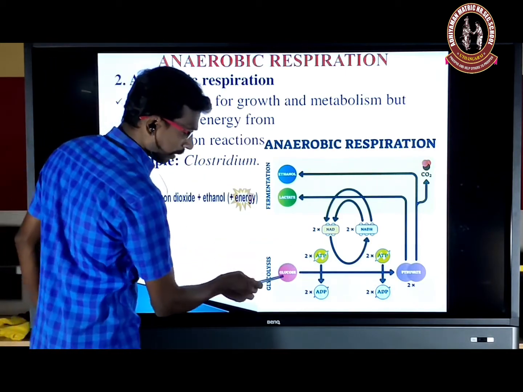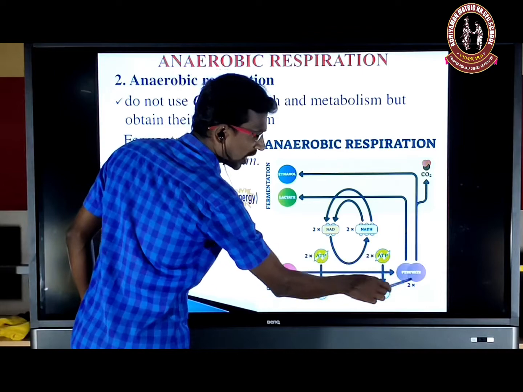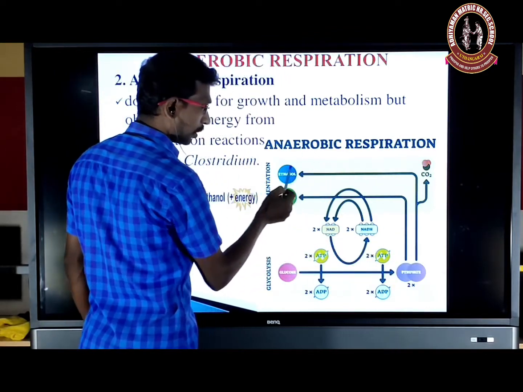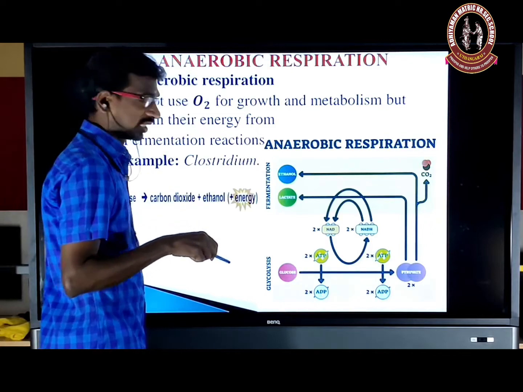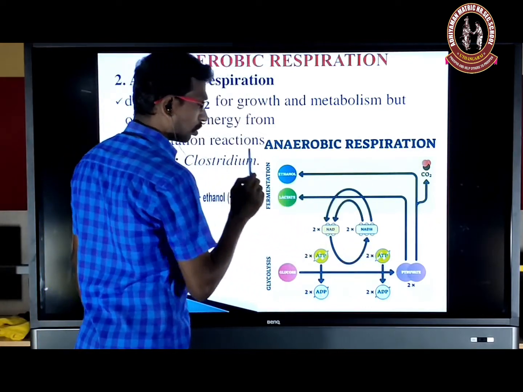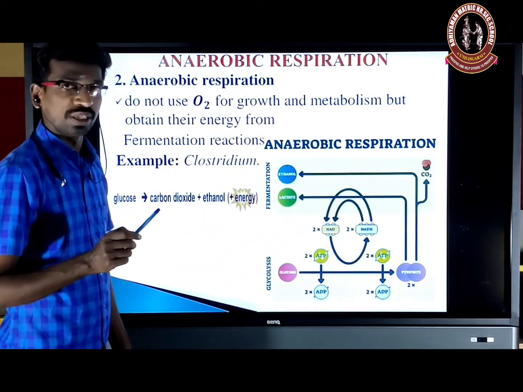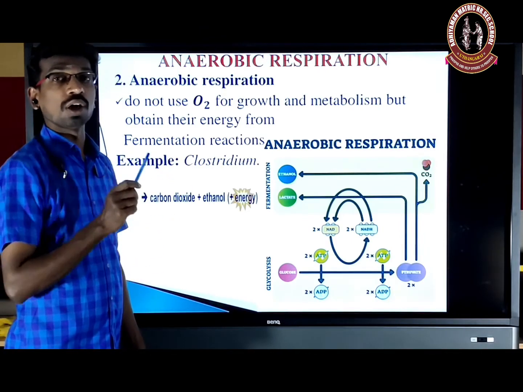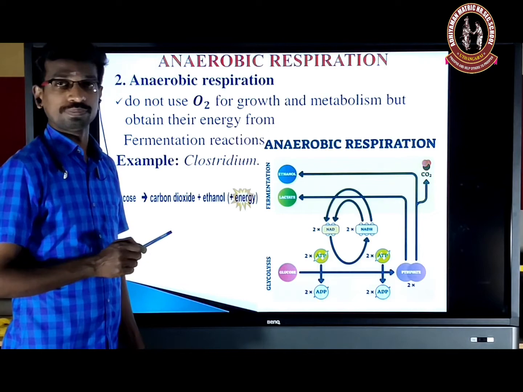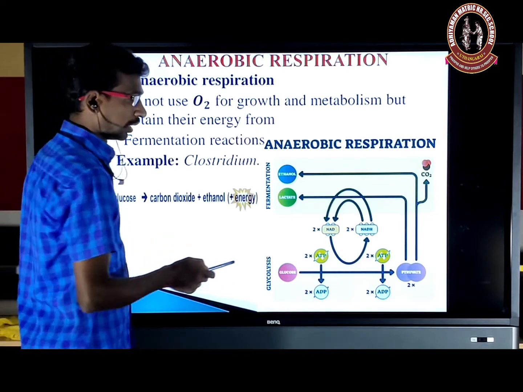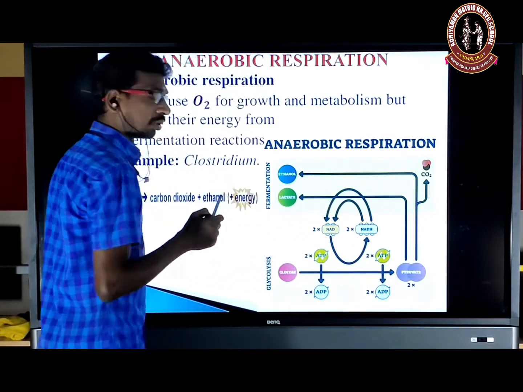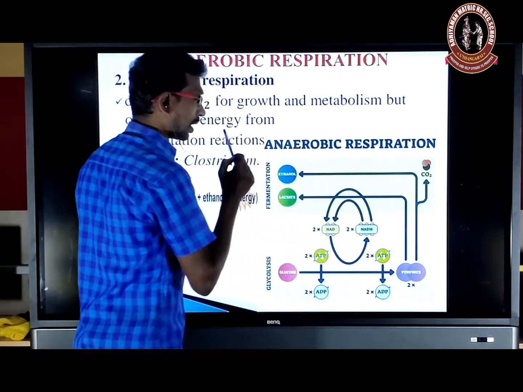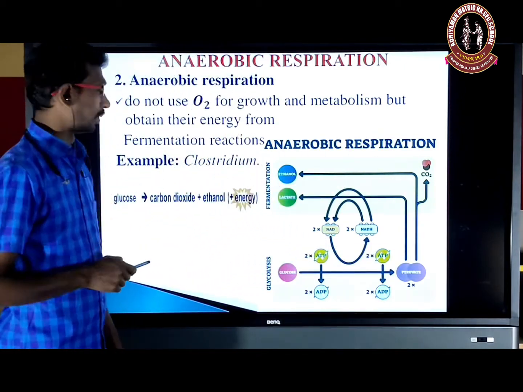Here, the glucose is converted into pyruvate. Now the pyruvate may be converted into ethanol, that is alcoholic fermentation. If converted into lactic acid or lactate, that is lactic acid fermentation. It varies depending on the organism.